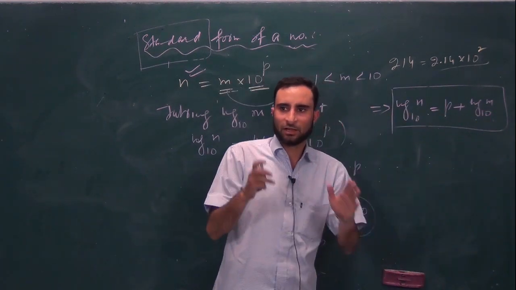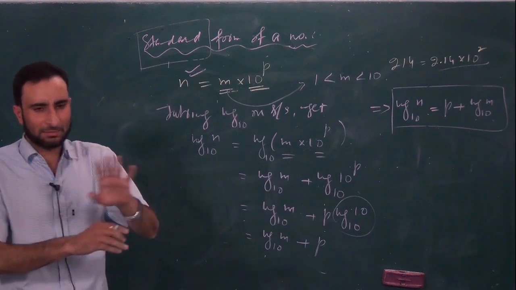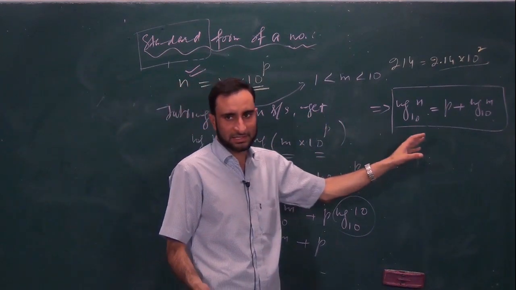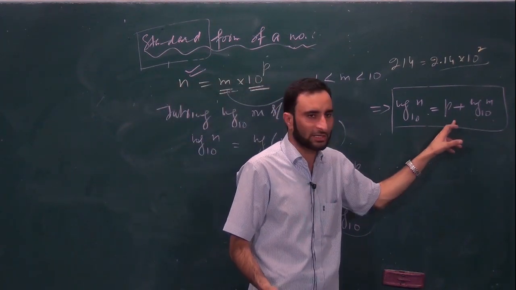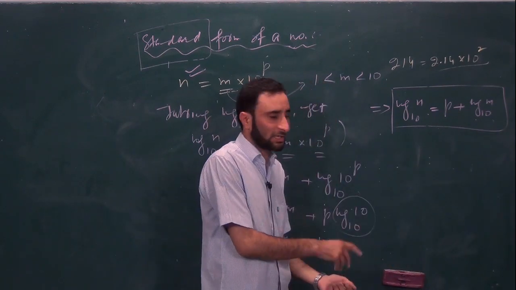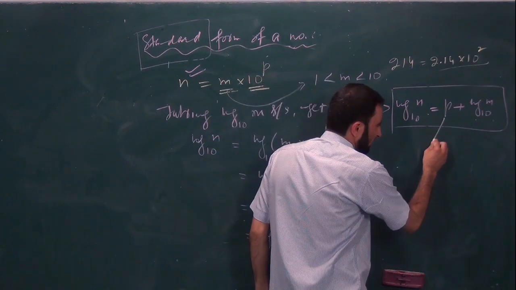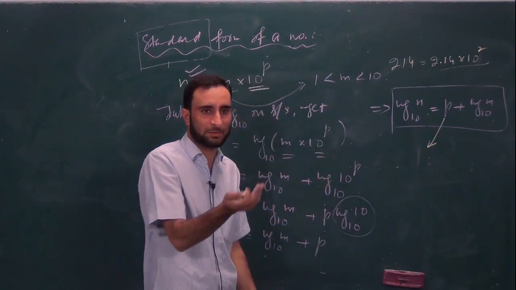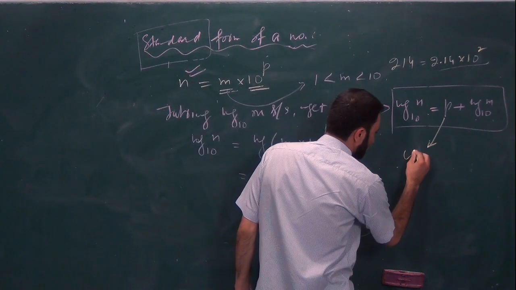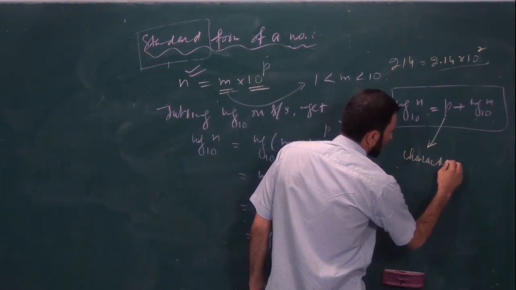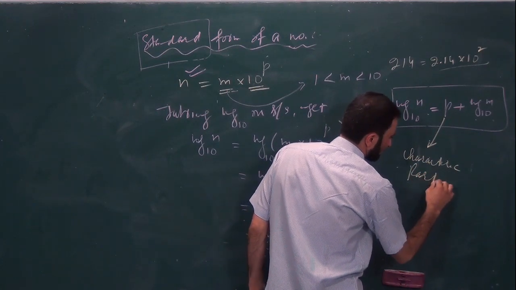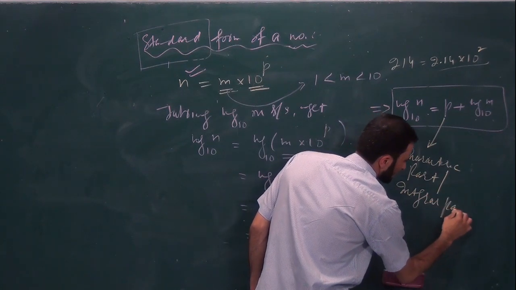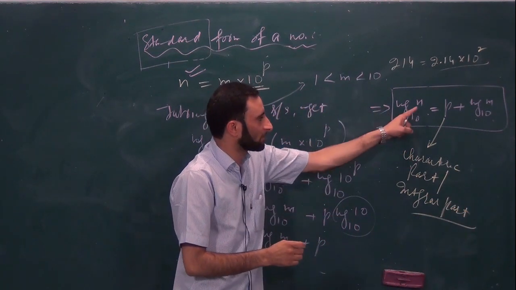So it means log of any number, जो भी नंबर होगा, is it in decimal form or simple number, आप उसको एक्सप्रेस कर सकते हैं as a sum of two particular quantities. Got it? The first important thing, what the first quantity is, this p is called the characteristic part or it is called the integral part. बताइए समझ कि नहीं? This is the characteristic part or integral part. Integral part किसका? It's the integral part of this whole number.